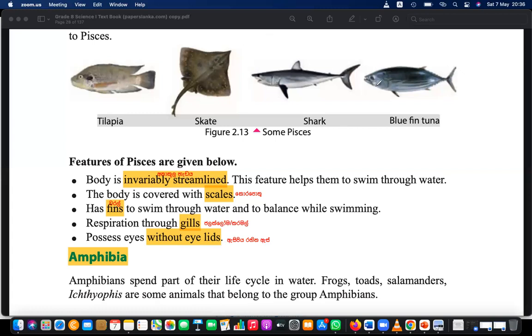But for us, it's not so, because we are exposed to the air and dry climate. If we don't have eyelids, it is dangerous. So we are adapted to this terrestrial environment, whereas these fishes are adapted to this water or wet environment, right?